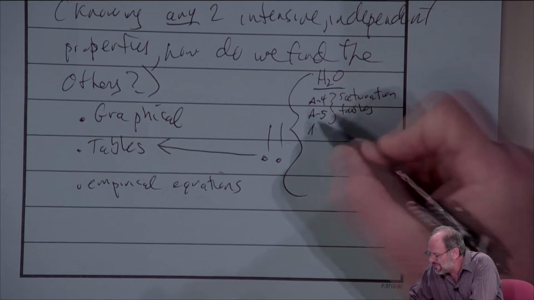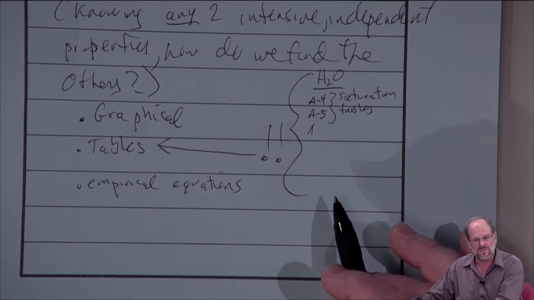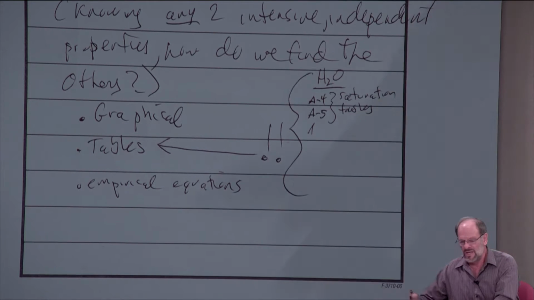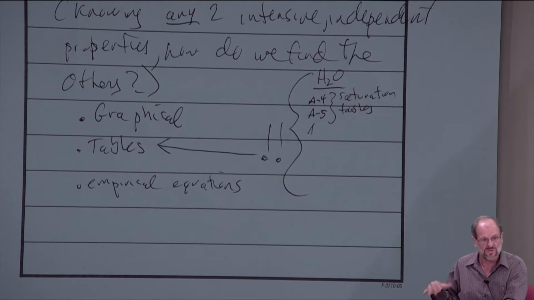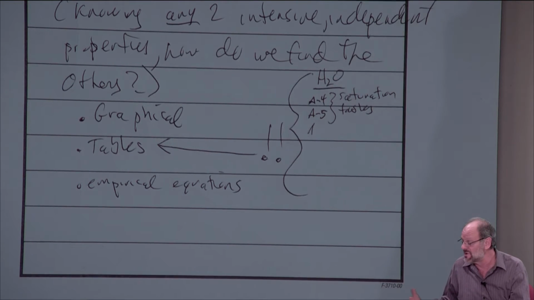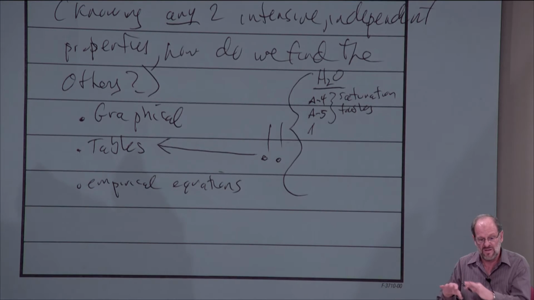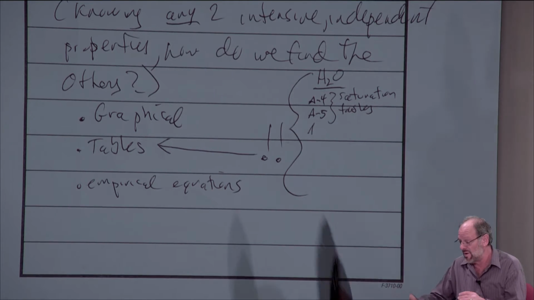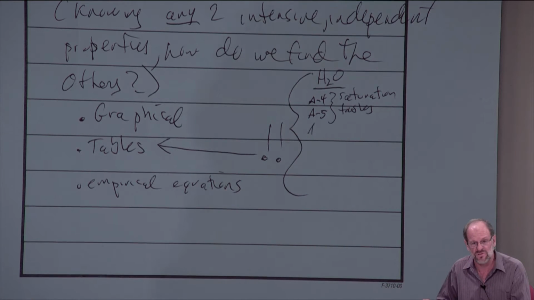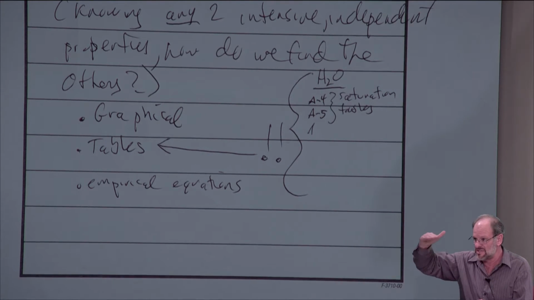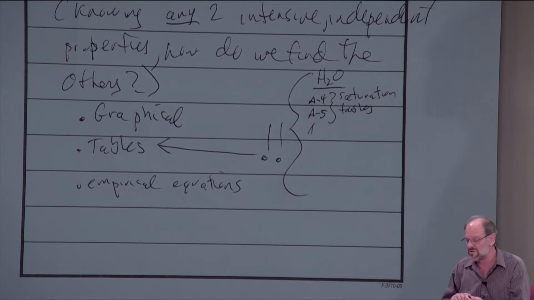Oh, by the way, you might wonder, why are there two tables? Turns out that table A4 is listed in uniform increments of temperature, and A5 is in uniform increments of pressure. It gives you the same data. We should certainly understand at this point that whenever you have a saturated mixture, whether it's all saturated liquid or all saturated vapor, pressure and temperature are not independent. So for any one value of temperature, there's only one possible value of pressure on these saturation tables. For any one possible value of pressure, there's only one possible value of temperature. It just happens that A4 is in nice uniform increments of temperature, A5 is for pressure.